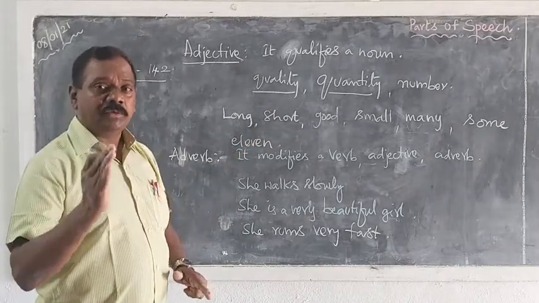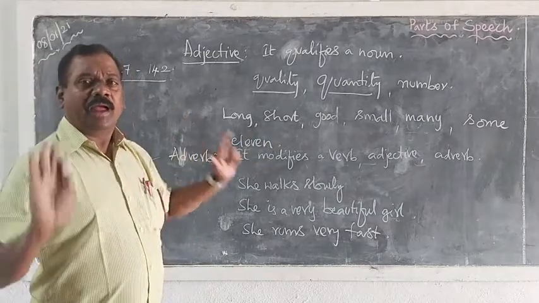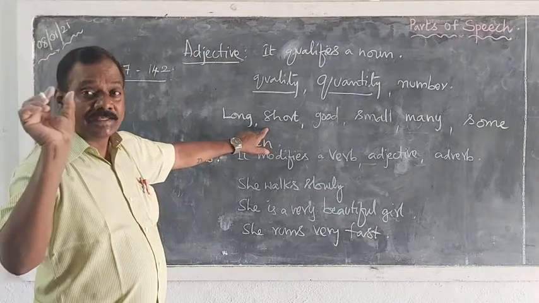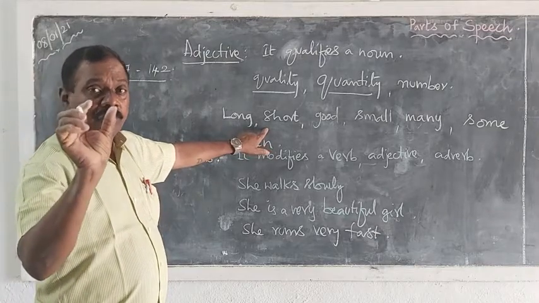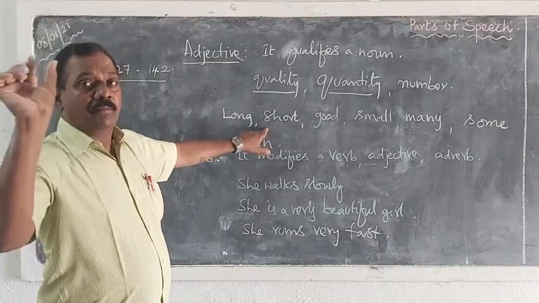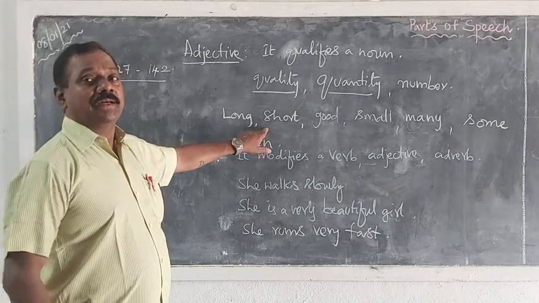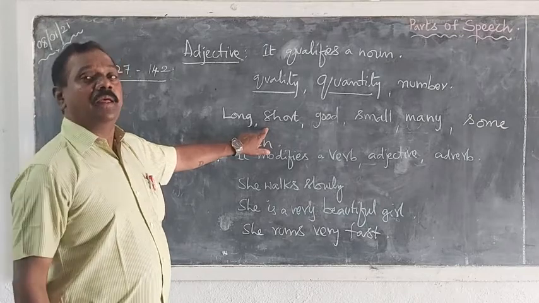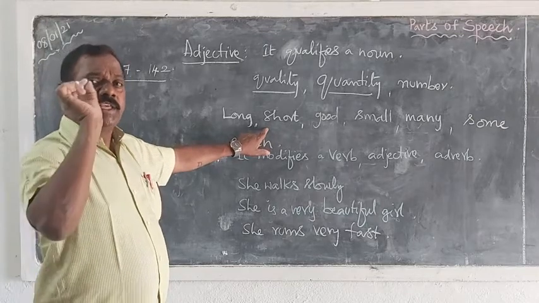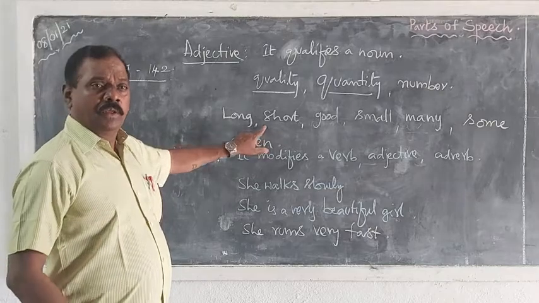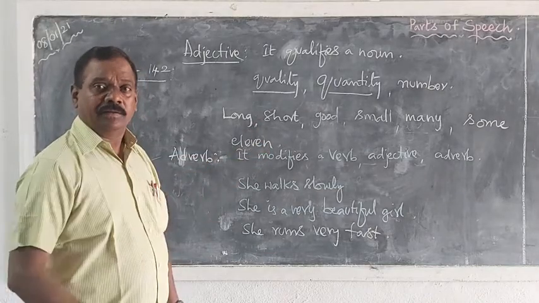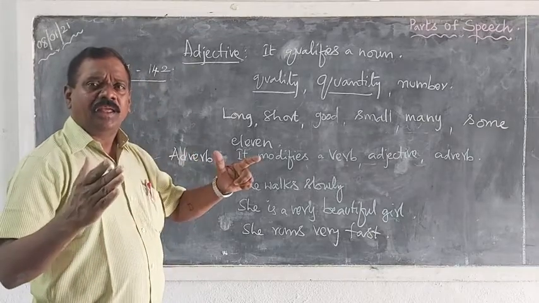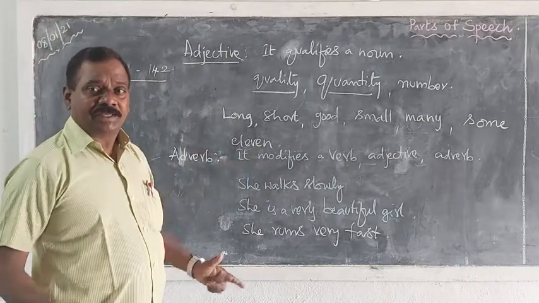So, an adjective can easily be identified. For example, she is a beautiful girl. Girl is a noun. And here the word beautiful is qualifying the girl, the person, the noun. So, beautiful is the adjective. So, she is a good girl, good. It is a red ribbon, red. He is a tall boy, tall. So, these are the qualities of persons.